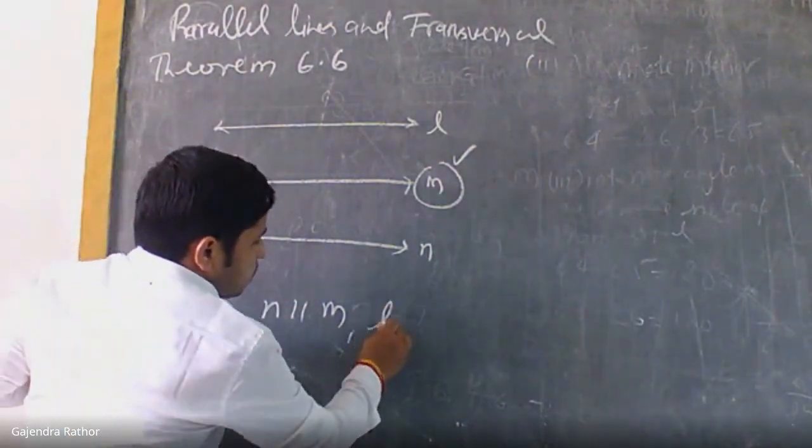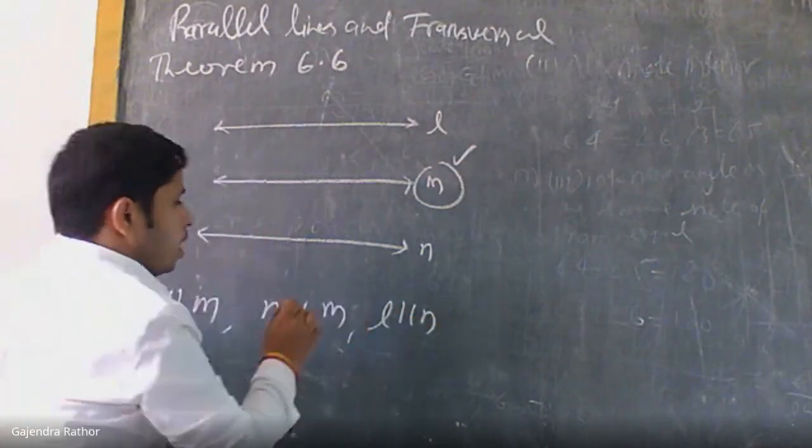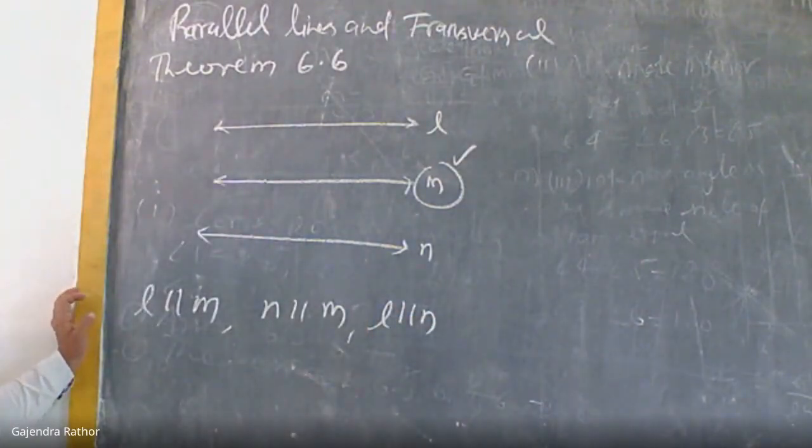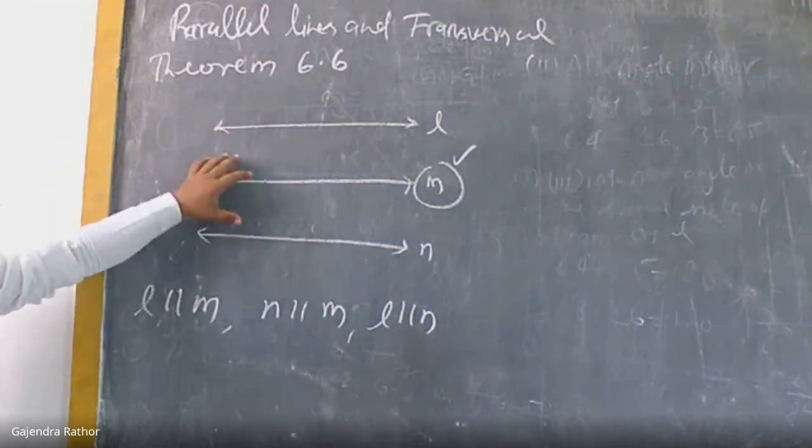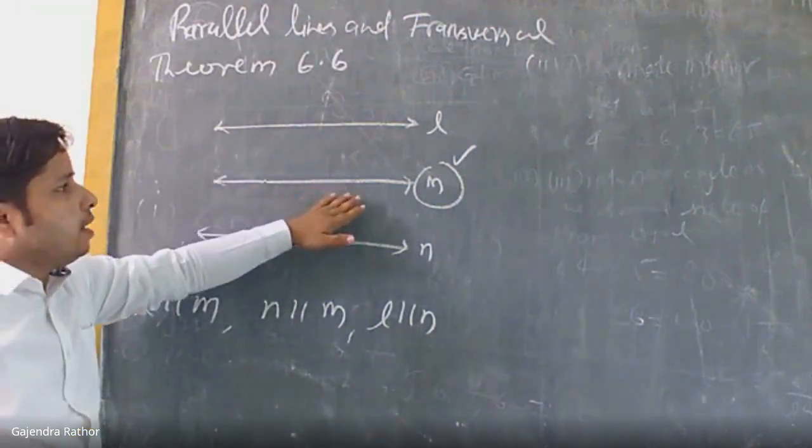So we can write L parallel to M because they are parallel to the same line, the common line N.